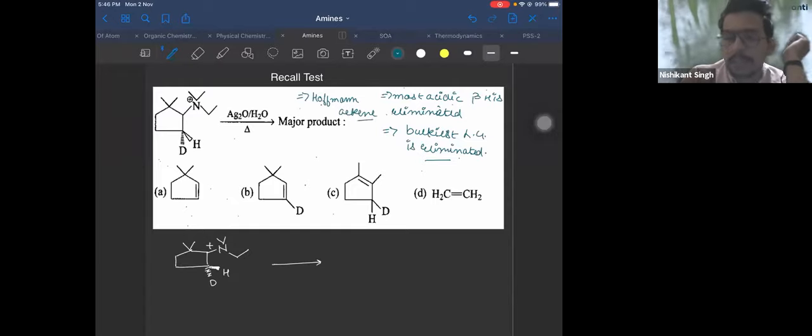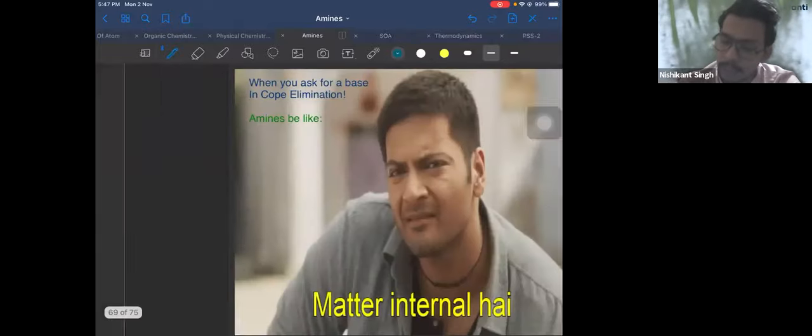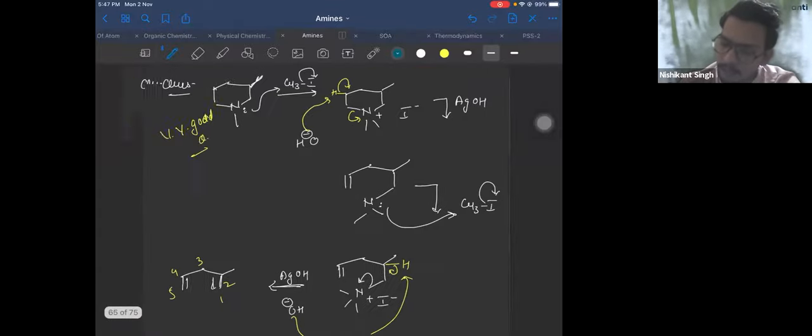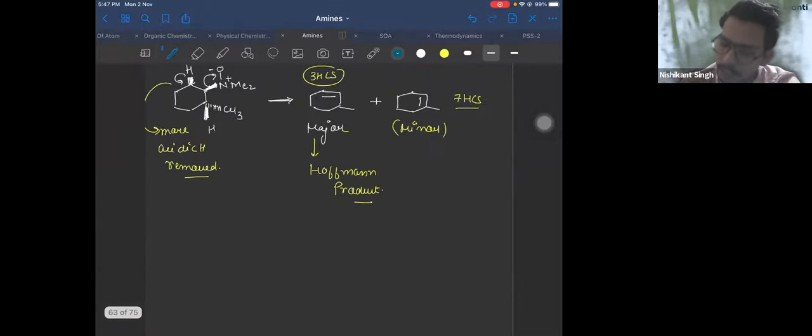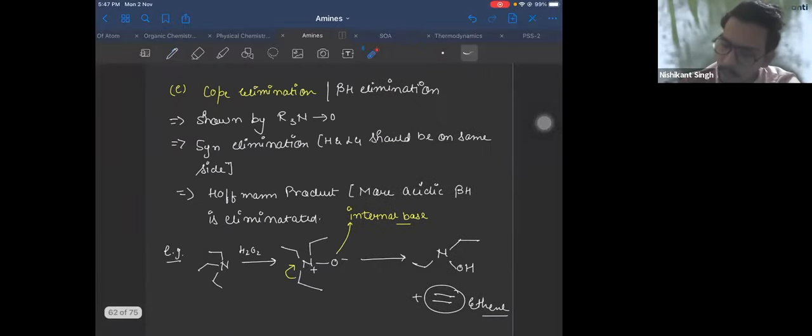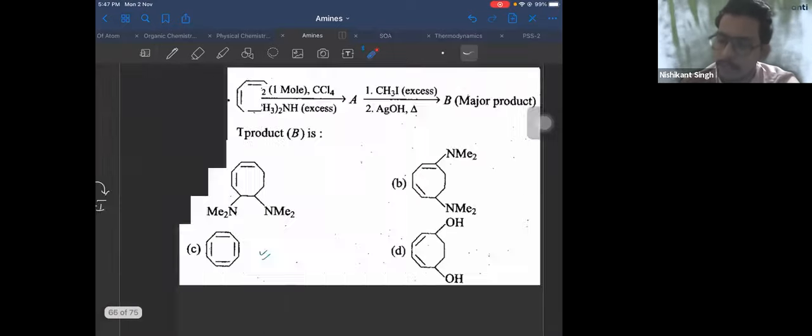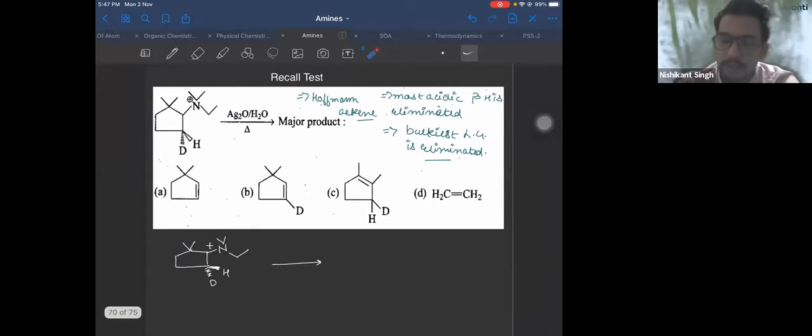That is the mistake you made, Adesh. You get a less hyperconjugating alkene structure. In Hoffmann elimination and Cope elimination, your product is the Hoffmann product, the less hyperconjugated, less stable alkene. This is what I told you while teaching this, right? All of you didn't pay attention at that time. I told you clearly, in the Hoffmann product, the more acidic beta hydrogen is eliminated. What is the Hoffmann product? Less hyperconjugating structures, right?